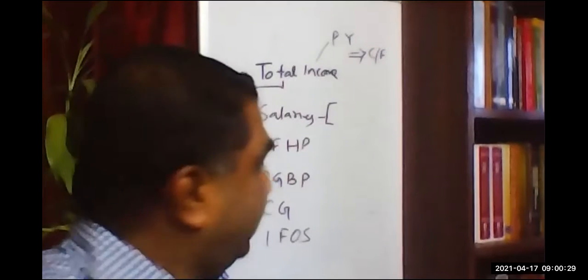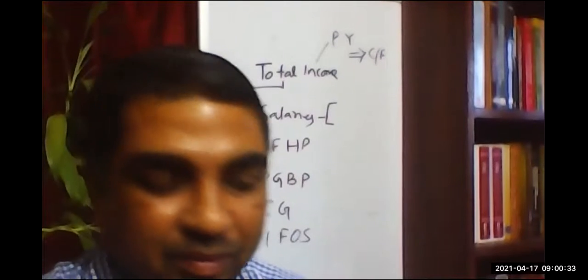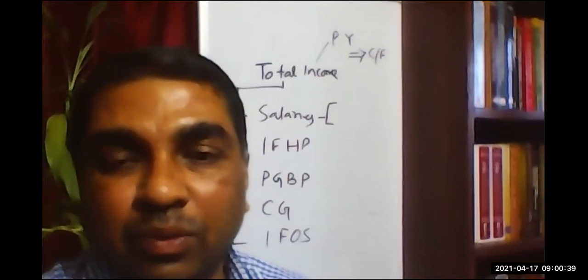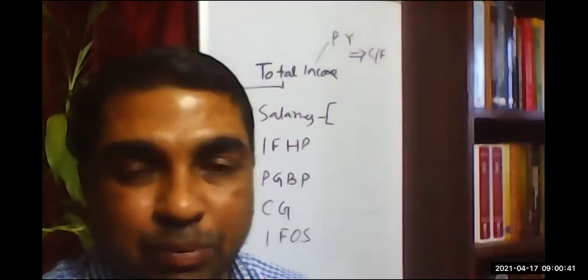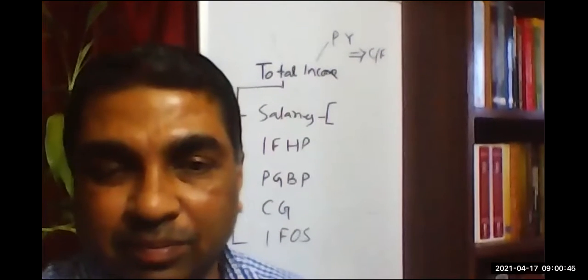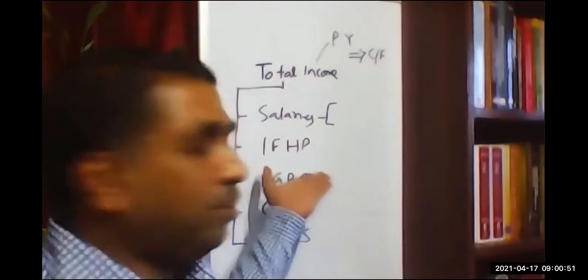But is there any possibility of more than one source of PGBP? Whether it is possible that one can have more than one source of business. Yes, sir, we can do multiple businesses.